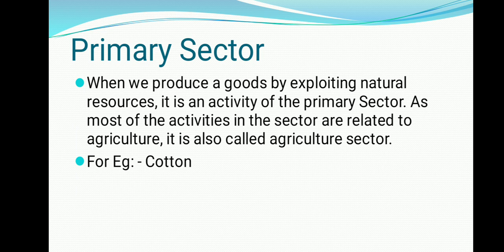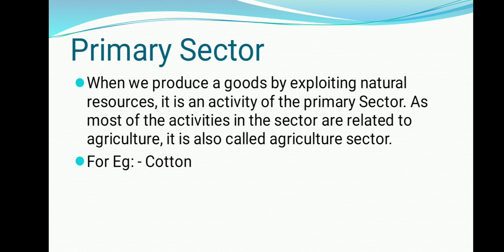In primary sector, we produce a good by exploiting natural resources, means the work which is associated with nature: agriculture, animals, fishing, gardening, mining. It is all under the primary sector, and we also call it agriculture and related sector. For example, students, sugarcane, wheat and cotton are the products which are produced in the primary sector, and later on we will see how they are useful for the secondary sector.